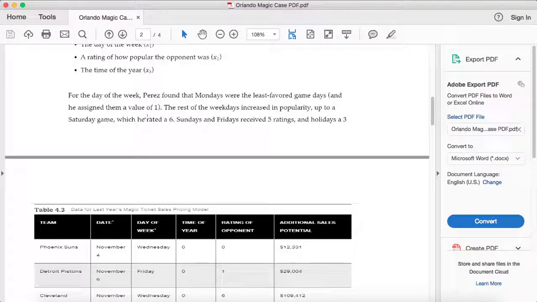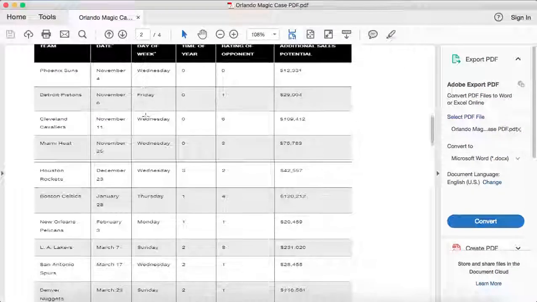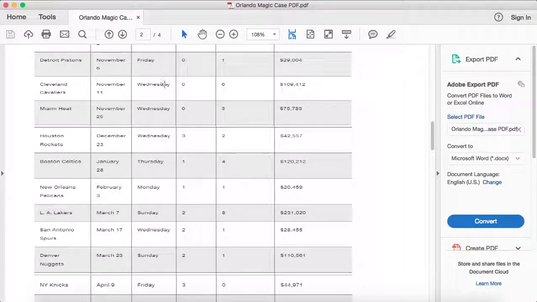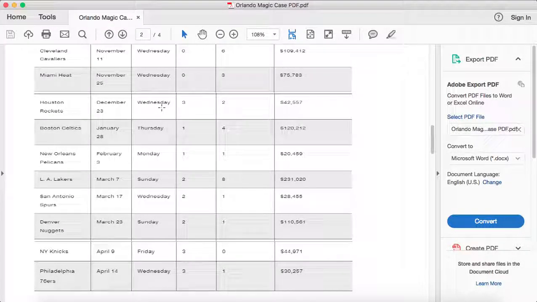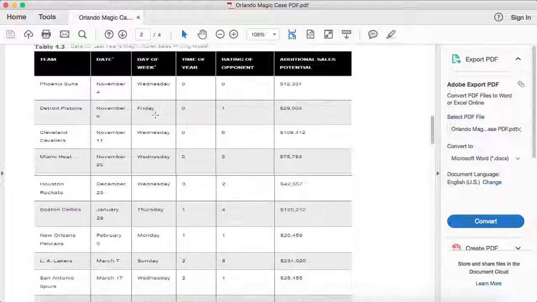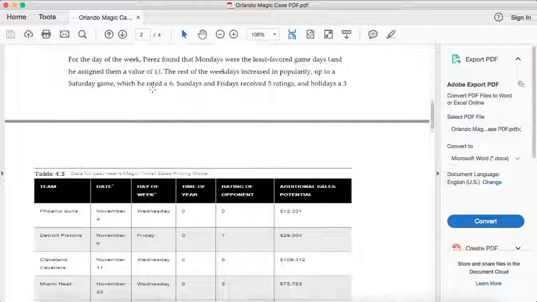I want you guys to look at this information, this paragraph right here, because on this table right here, we're given some days of the week. And our first question in the case is to do a linear regression model with Excel, using the days of the week right here as the only independent variable. First of all, Excel doesn't recognize words as a variable. You cannot use Wednesday, Friday, Thursday or Monday as an input for Excel when you're doing a regression model. So numbers have to be assigned.